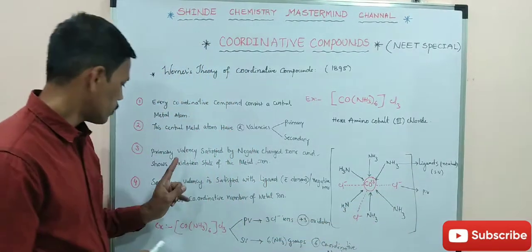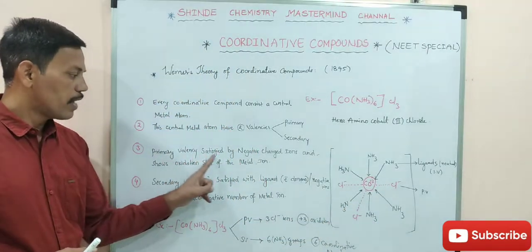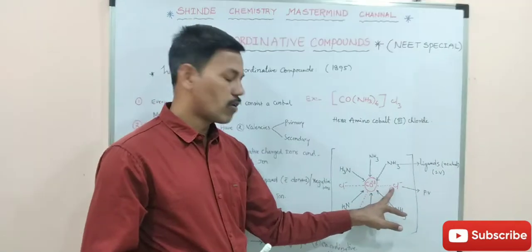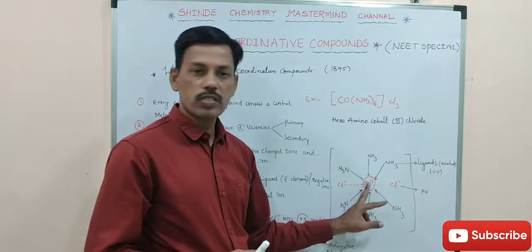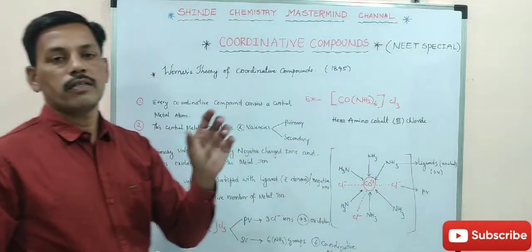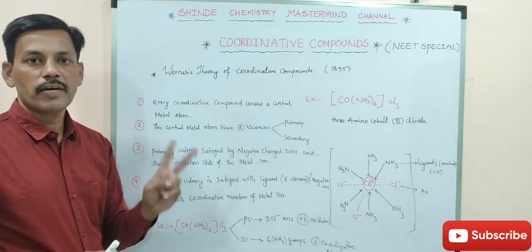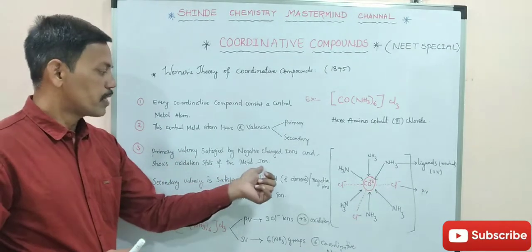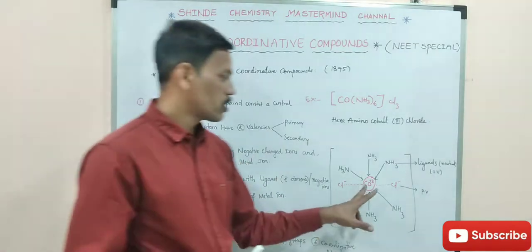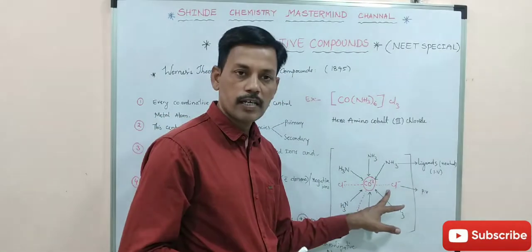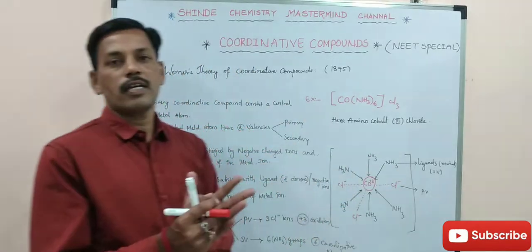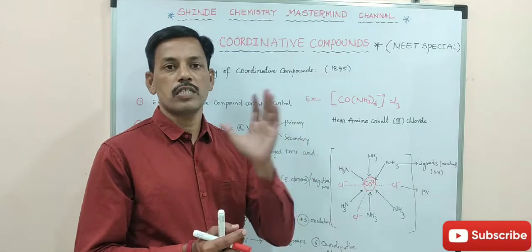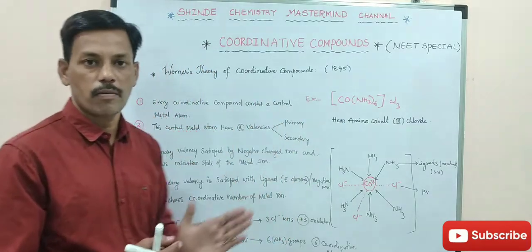In the third point, you see the primary valency is satisfied with negatively charged ions. The red dotted lines of the 3 chlorides show that cobalt has 3 primary valencies, and the oxidation state of the metal ion is +3. So the number of ions satisfying the primary valency shows the oxidation state of the central metal atom.